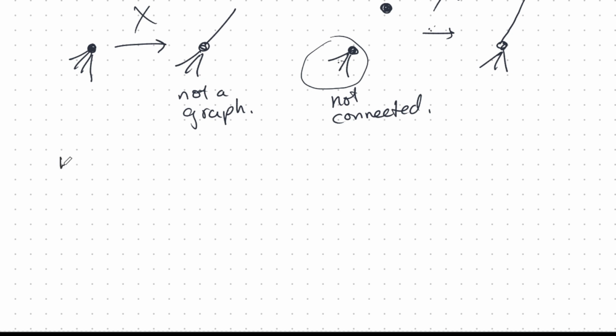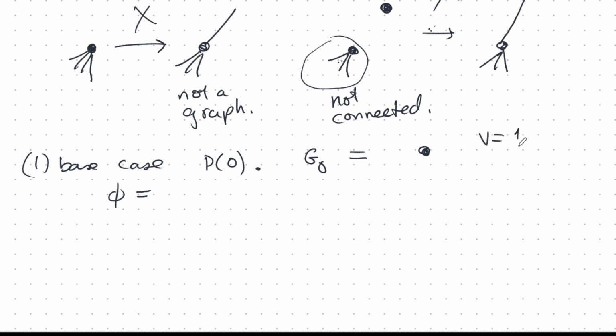Let's do the base case. So the base case is actually going to be P0. Here's an example of where I'm not starting at 1, I'm starting at 0. And P0 is the graph G0, which is just one vertex. So let's calculate phi for one vertex. This is a connected planar graph. It's just a very trivial one. So the number of vertices is 1.